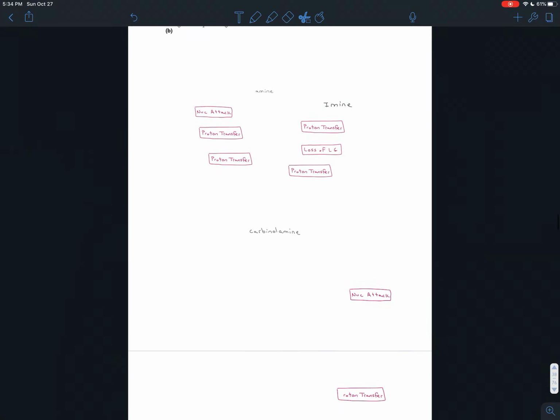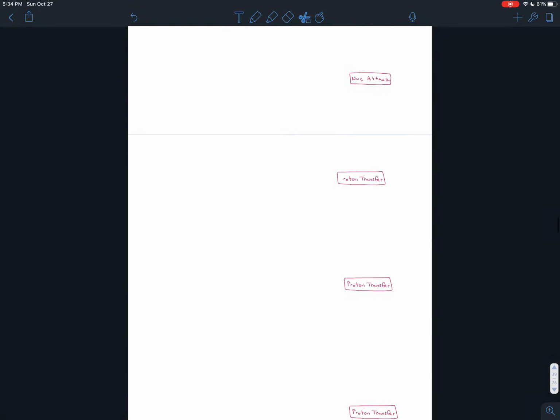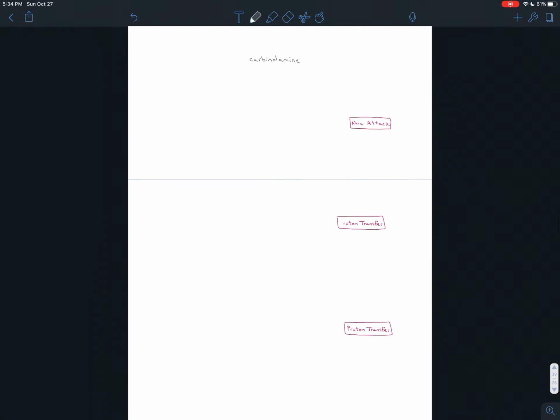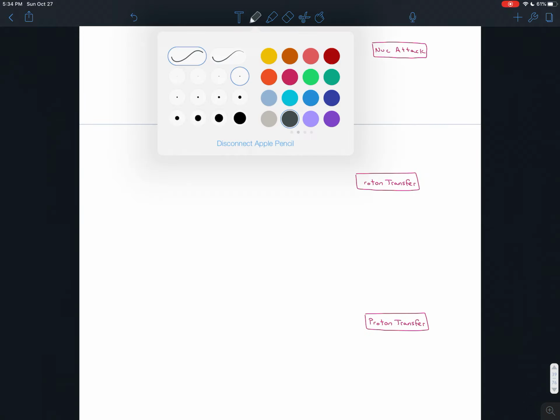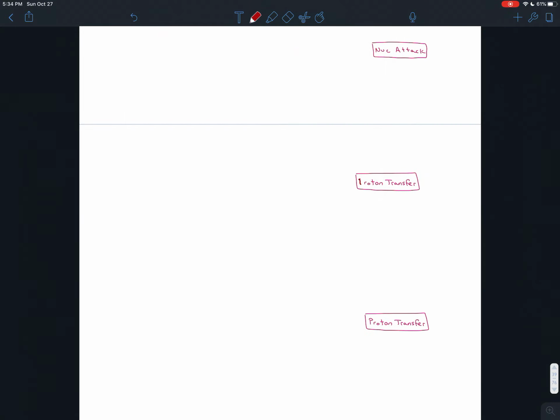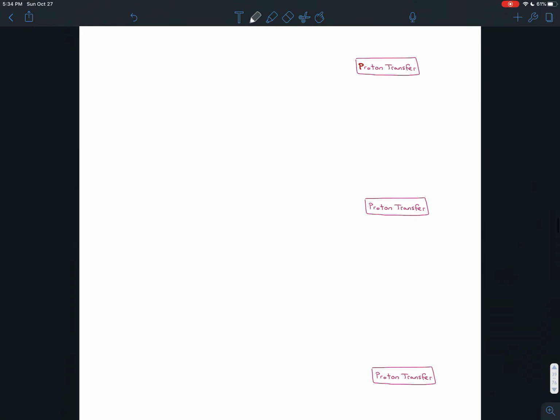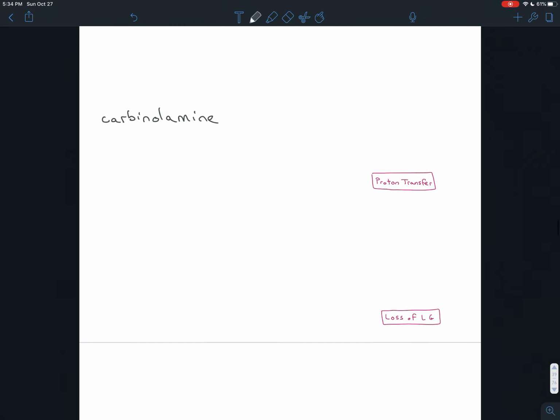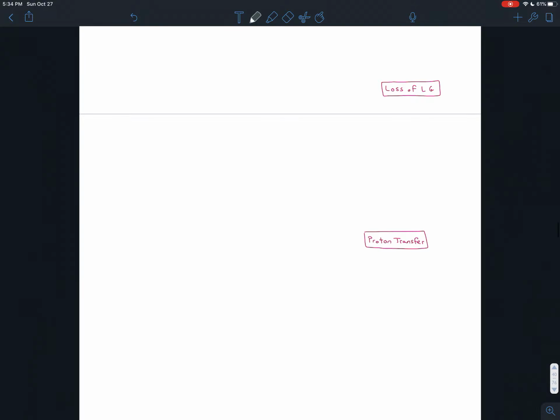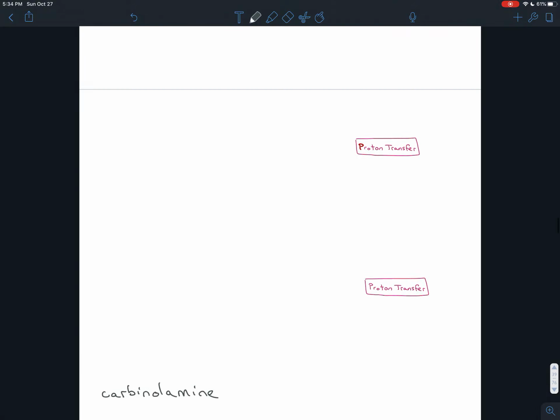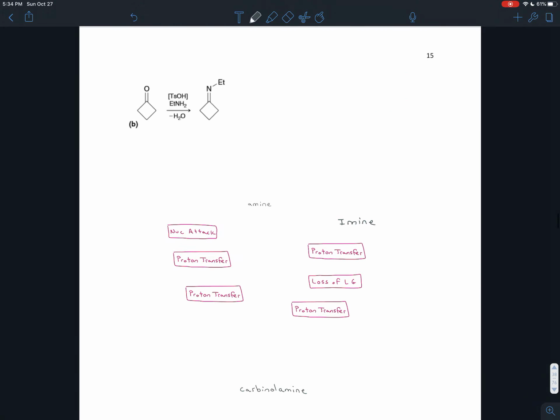Write out the steps in the order that they should happen first. Write in the big landmarks. So for example, after the second proton transfer, and this should really have that P there, after that second proton transfer in the reaction, you should have the carbonylamine. Then you do those next 3 steps, and at the very end you should have your imine.